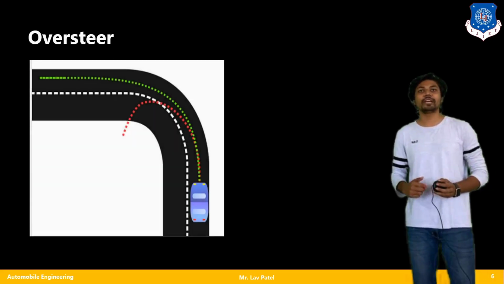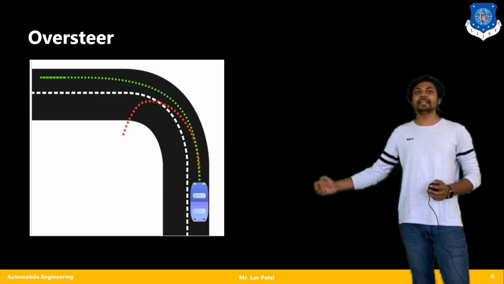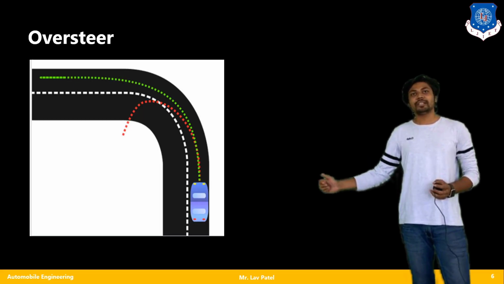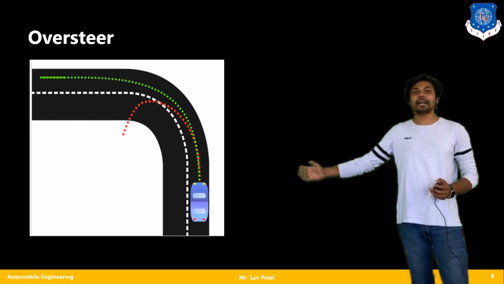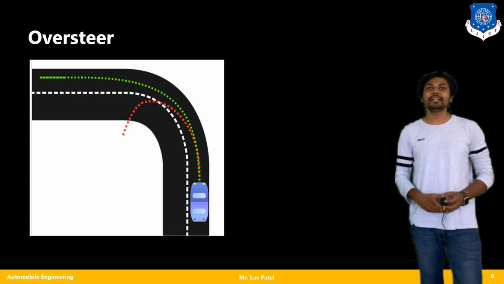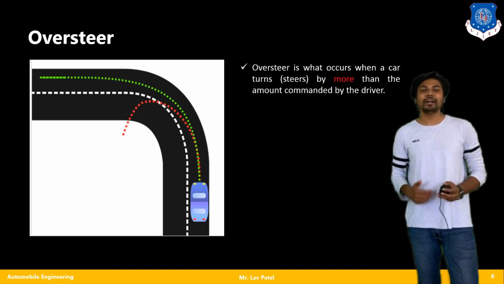Moving further, if I am talking about oversteer, based on the diagram you can see that my desired path is again the red line, but due to that oversteer effect, my vehicle is turning very rapidly. Also, you can say that the path the vehicle is going to follow is in red color. So this condition is my oversteer condition. Let us know what we mean by oversteer.